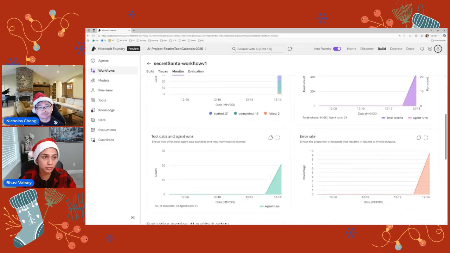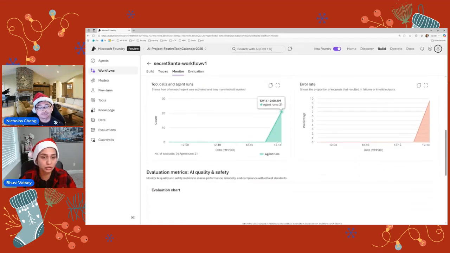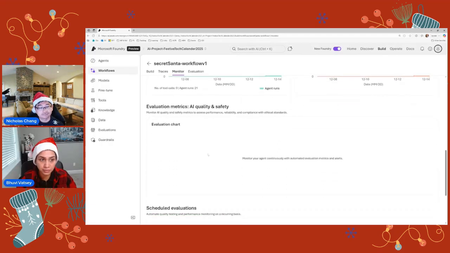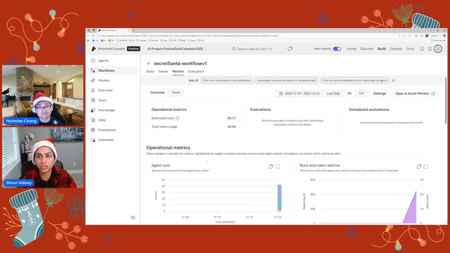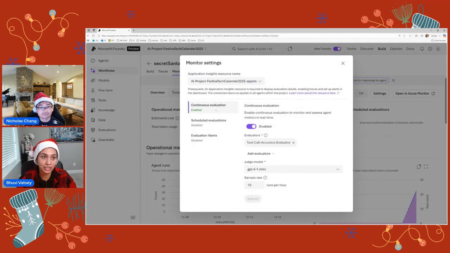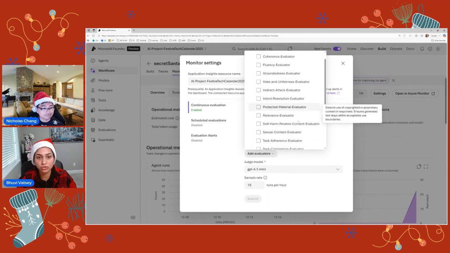It also shows me the tool calls and agent runs. Today is the highest for obvious reasons because I was trying things out. And then it can also show you evaluation metrics. But to set up evaluation metrics, you have to come to these settings, and then enable and provide an Application Insights resource name. You could add more evaluators, not just the tool accuracy.